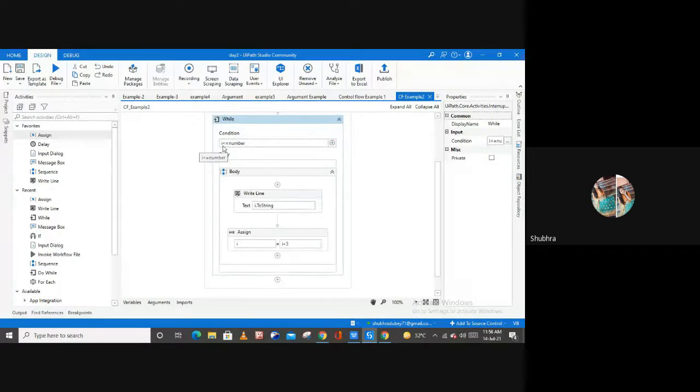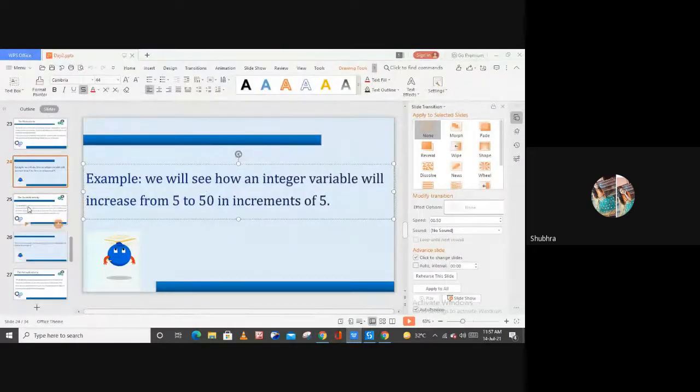Inside of this while activity, I put the condition as I is smaller than or equal to number, and the default value of this number variable is 50. And then inside of this body, I use this write line activity to print my number. So I typed here I dot ToString, and then I used an assign activity to run my loop with the increment of 5, right? So in the assign activity I used I is equal to I plus 5, right? So this is how you can use your while activity.